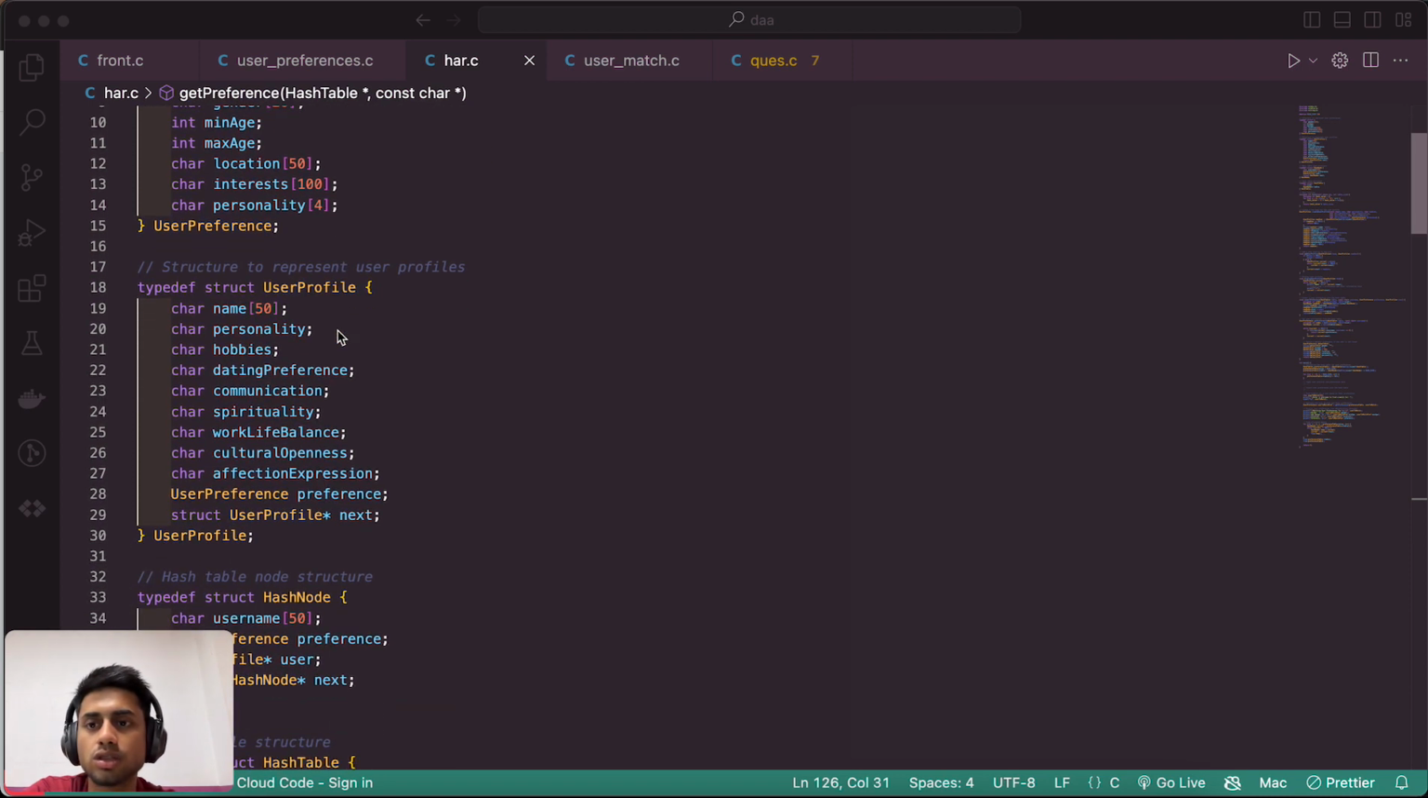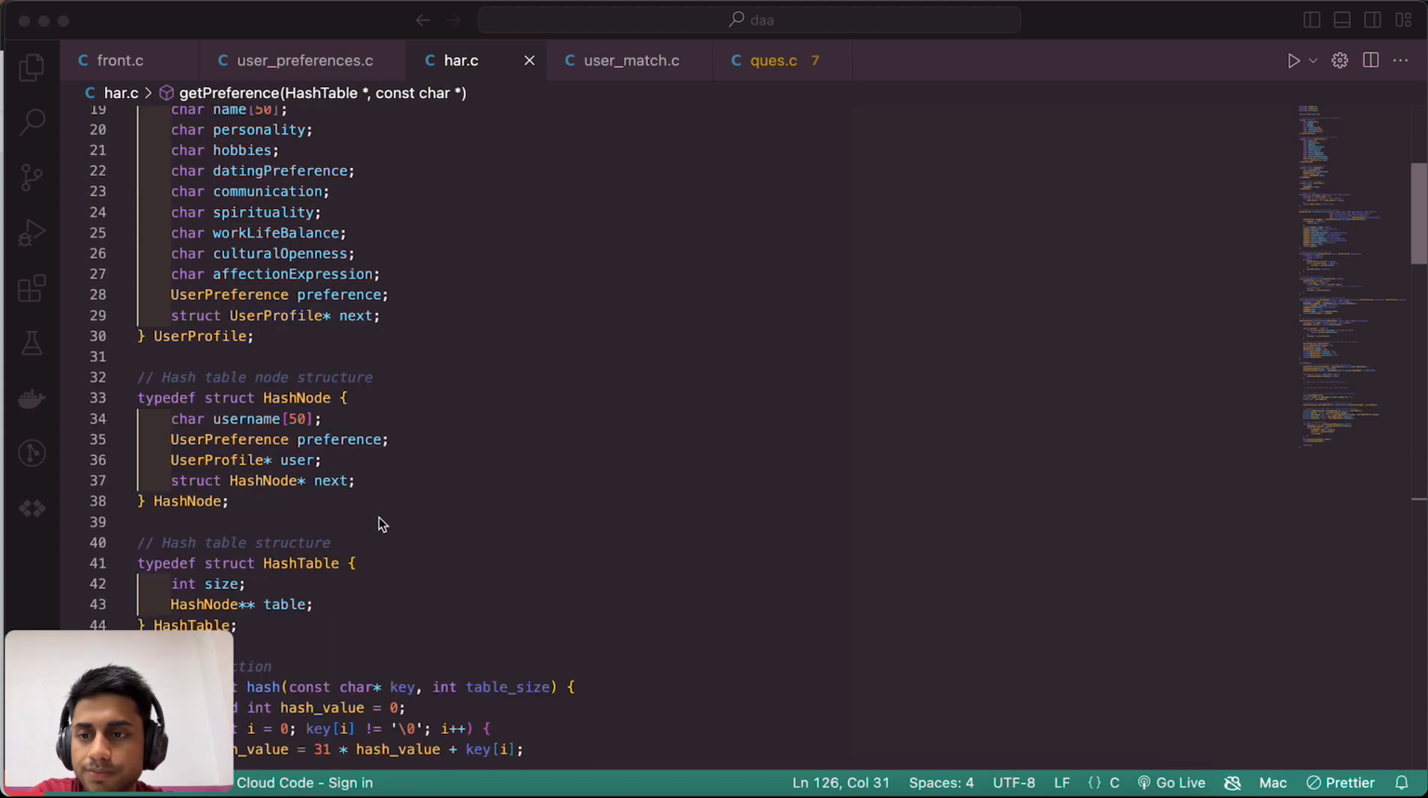In the second one, we have a structure representing the user profile, like name. In 50, then there is no need to define the size of it. It will be predefined, but if you want, you can define it like this. I define a name with a 50 limit, and personality, hobby, date preference, communication, spirituality, and everything like this.